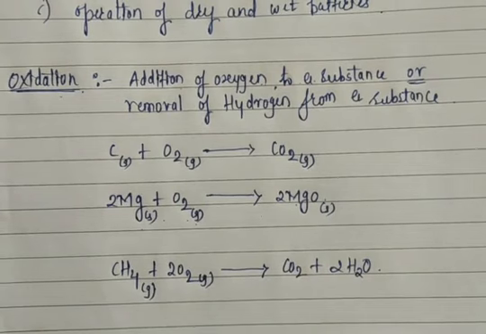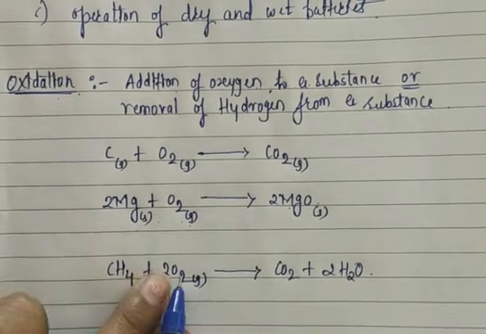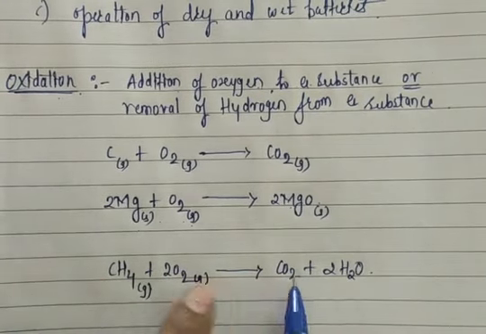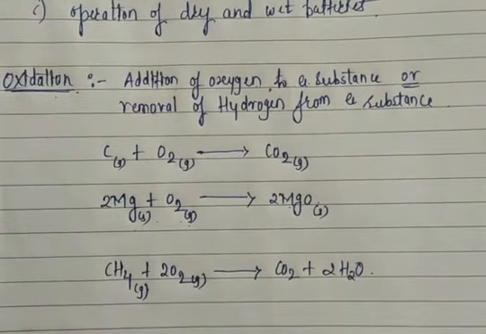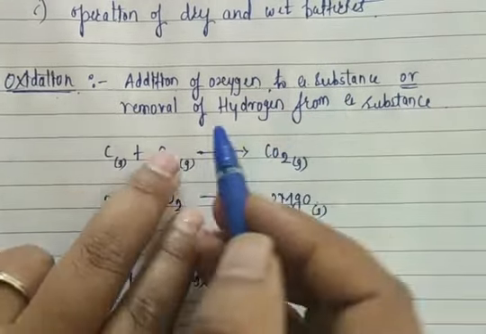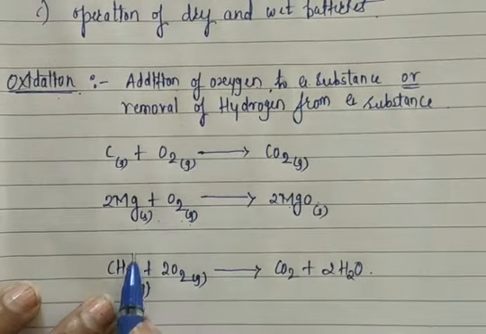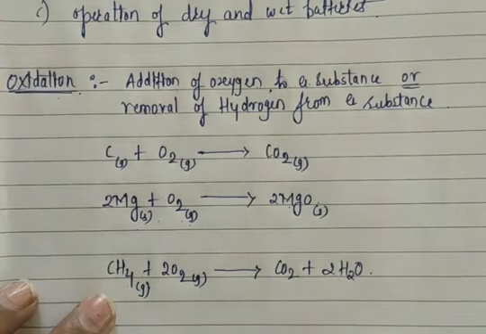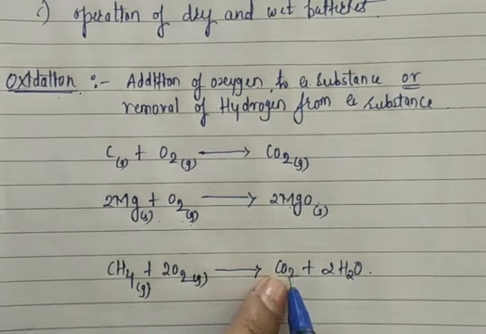What is meant by oxidation? Addition of oxygen to a substance. First, carbon reacts with oxygen to form CO2, so I added oxygen. Addition of oxygen is called oxidation. Another definition of oxidation is removal of hydrogen from a substance. In methane we have hydrogen. Now I remove that hydrogen; the oxygen reacts with carbon to form CO2, and the removed hydrogen reacts with oxygen to form water.